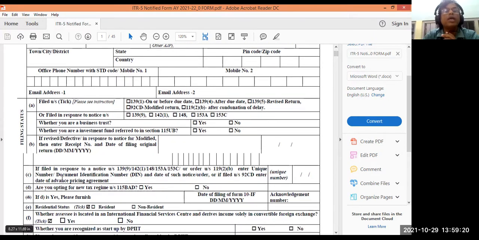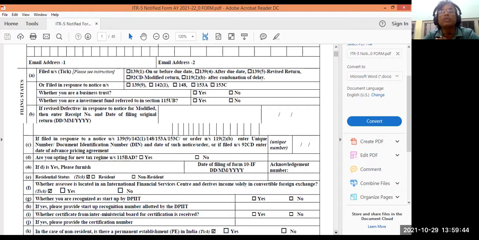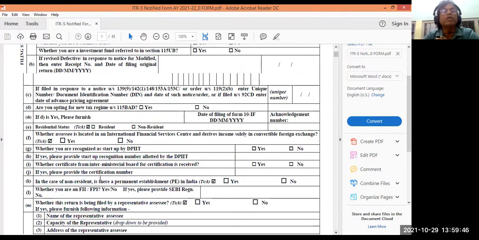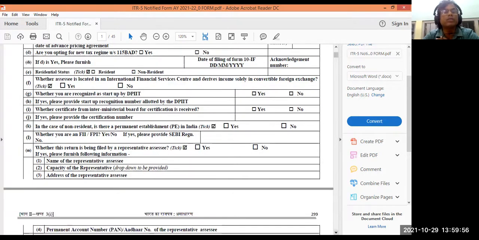If you are filing your return in response to a notice, suppose you did not file and Income Tax has given you notice, then you have to mention that information. And if yes, please furnish details, date of filing. If you have already filed a return before this notice came, then also give when you filed it, whether you are recognized as a startup, all these details, yes or no. You have to go on answering these questions. Yes or no questions are there.